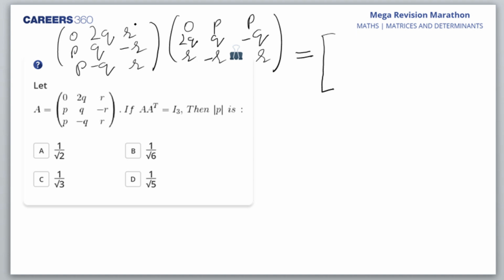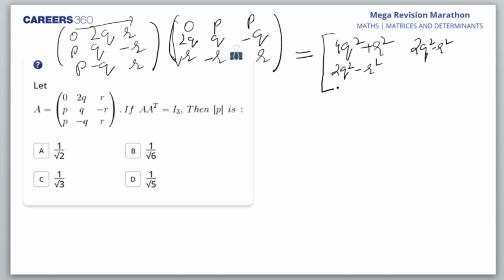First of all, we'll multiply it. So I'll go row wise here and here column wise. So 0 to q to q is 4q square, then plus r square. Am I right? 4q square plus r square. Yes, everybody is getting it, and I'll quickly do it. Here I'll get 2q square minus r square. Here I'll get 2q square minus r square. Same here.